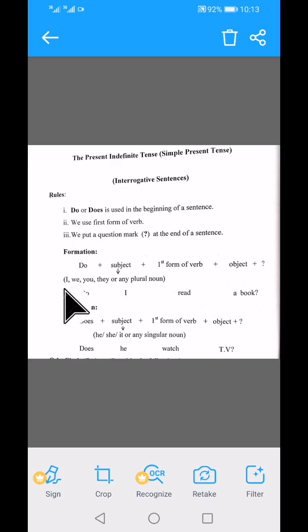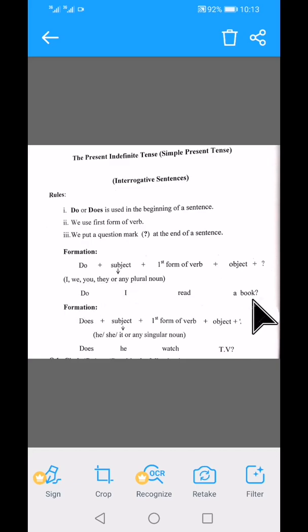Again students, like in negative sentences, with I, we, you, they or any plural noun you add do. अब यहाँ पर not नहीं लगाएंगे because this is not a negative sentence. You just add helping verb do before subject. Subject से पहले आप helping verb do use करेंगे if you have I, we, they, you or any plural noun.